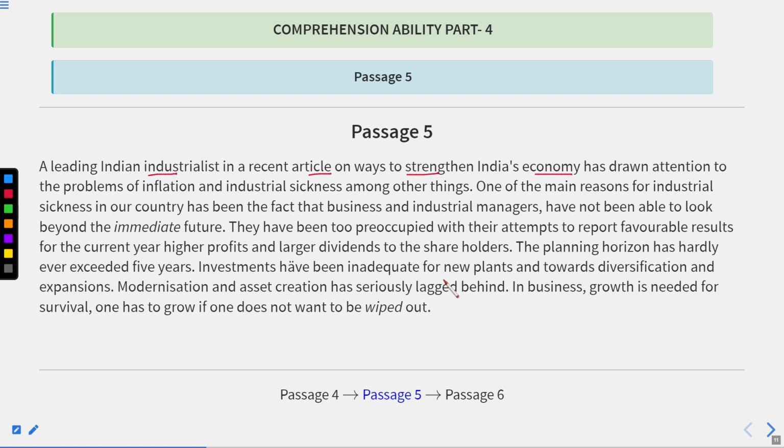Now, planning horizon has hardly ever exceeded 5 years. Investments have been inadequate for new plants. Inadequate means insufficient for new plants and towards diversification and expansion. Modernization and asset creation has seriously lagged behind, and business growth is needed for survival. One has to grow if one does not want to be wiped out.